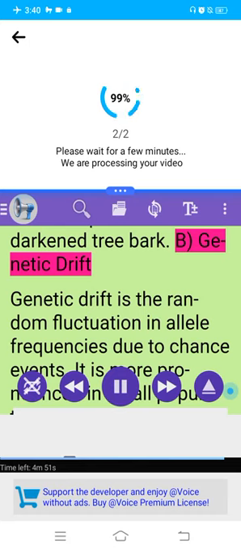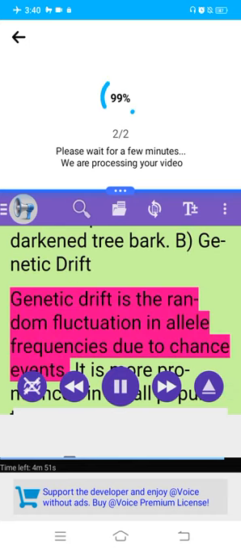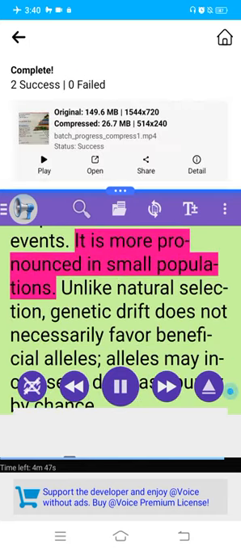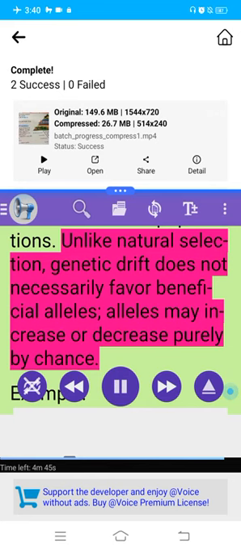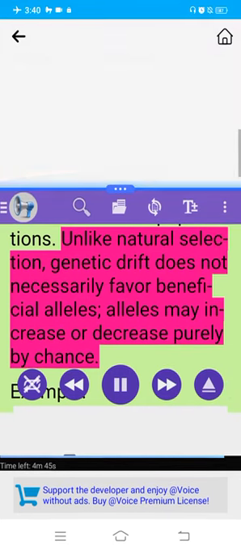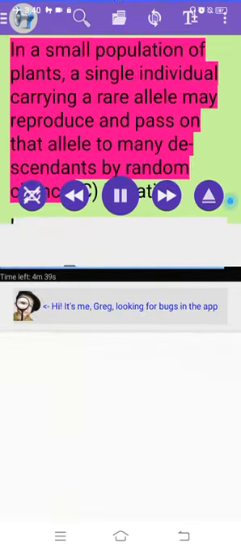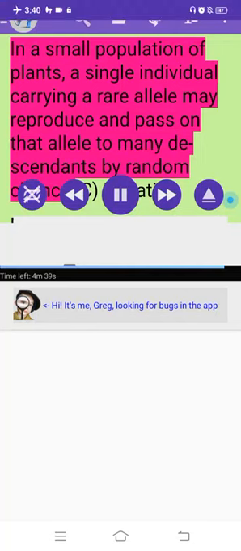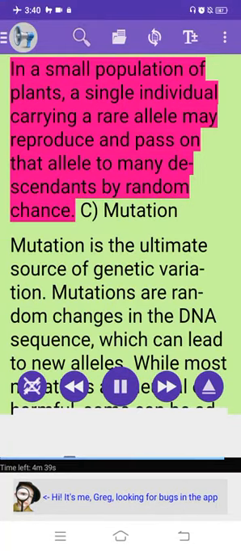B. Genetic drift. Genetic drift is the random fluctuation in allele frequencies due to chance events. It is more pronounced in small populations. Unlike natural selection, genetic drift does not necessarily favor beneficial alleles. Alleles may increase or decrease purely by chance. Example: in a small population of plants, a single individual carrying a rare allele may reproduce and pass on that allele to many descendants by random chance.